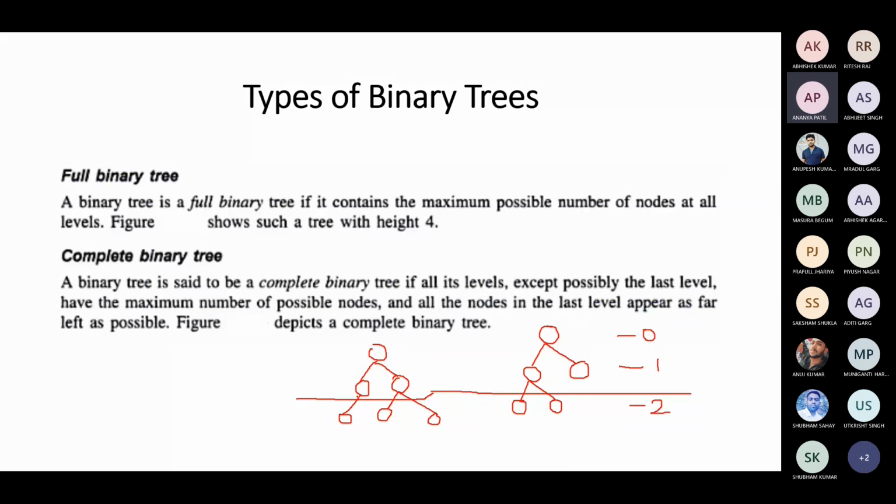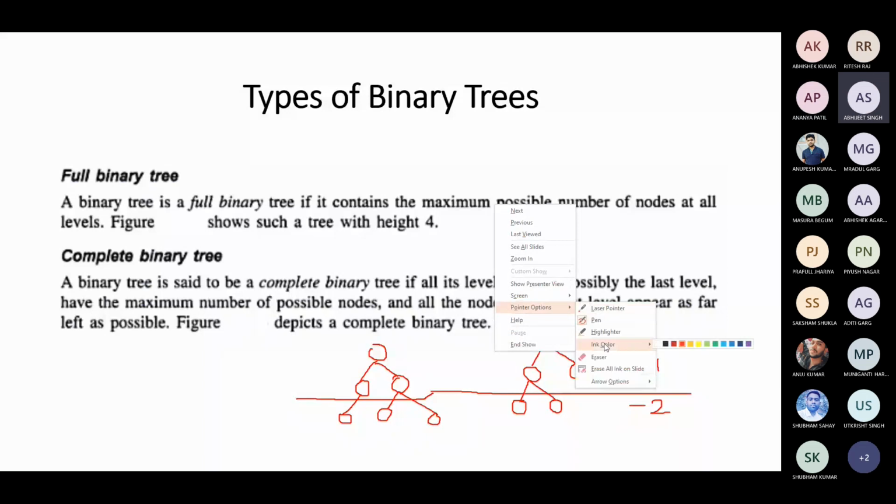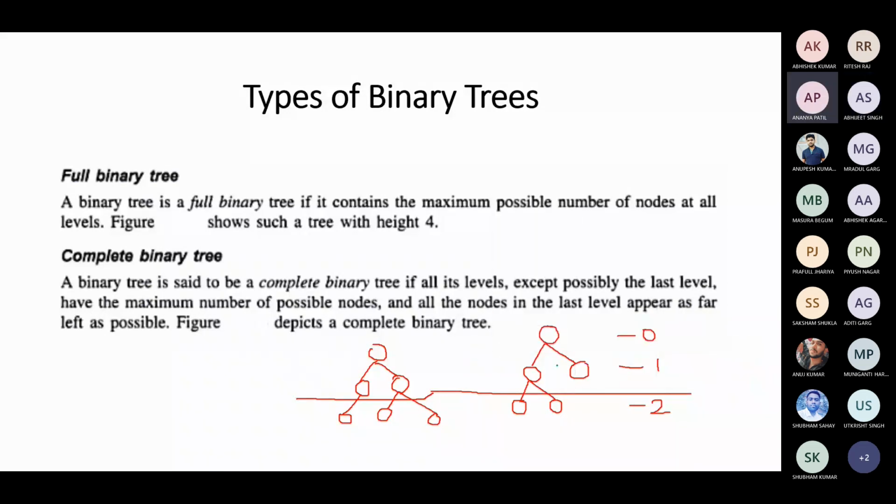Even when I draw like this, it is also not a complete binary tree because this node is missing. Okay, we will choose a different color. Here, this node is supposed to be there, but it is missing, right? If this node is not there, it's not a complete binary tree.